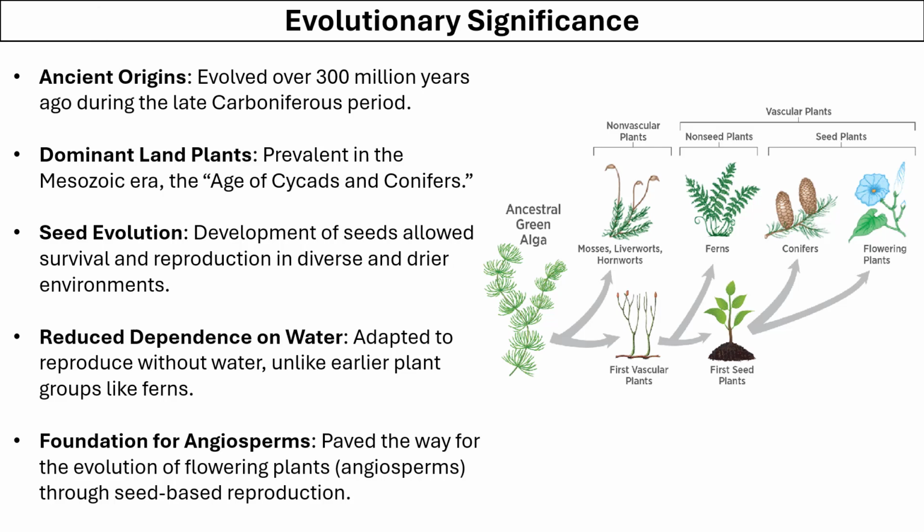The development of seeds has allowed their survival and reproduction in diverse and dry environments. They are well adapted to reproducing in conditions that do not have enough water, and their pollination can occur through wind. They paved the way for the evolution of flowering plants called angiosperms through seed-bearing reproduction.